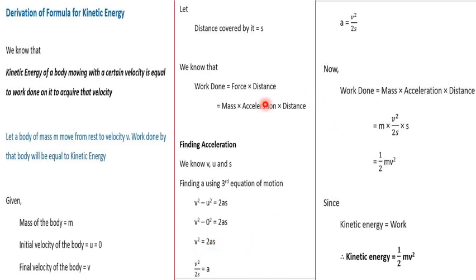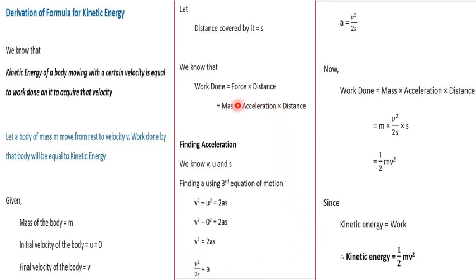But now we want the value for acceleration, isn't it? Here we have 2as together. We want the value of a. So what we will do is, we will retain a as it is in RHS, bring 2 and s, that is 2s, to LHS. Since 2s is related with multiplication here, what happens to that when it goes to LHS? It is going to be divided. So a is equal to v square by 2s. So this is going to be the value for acceleration.